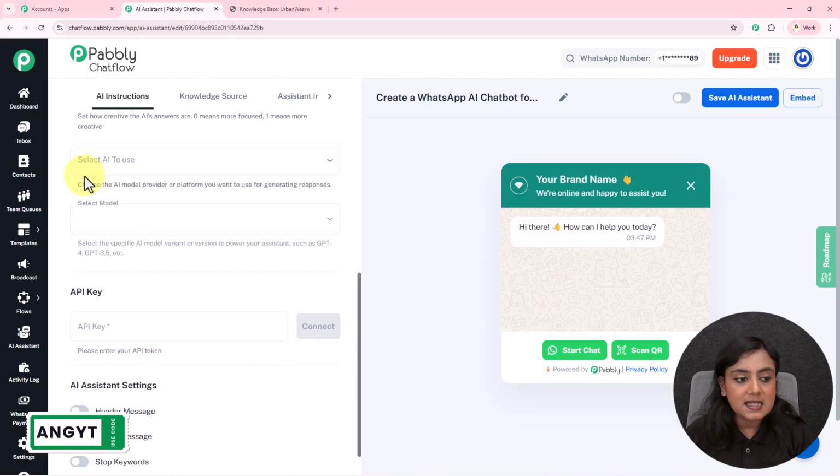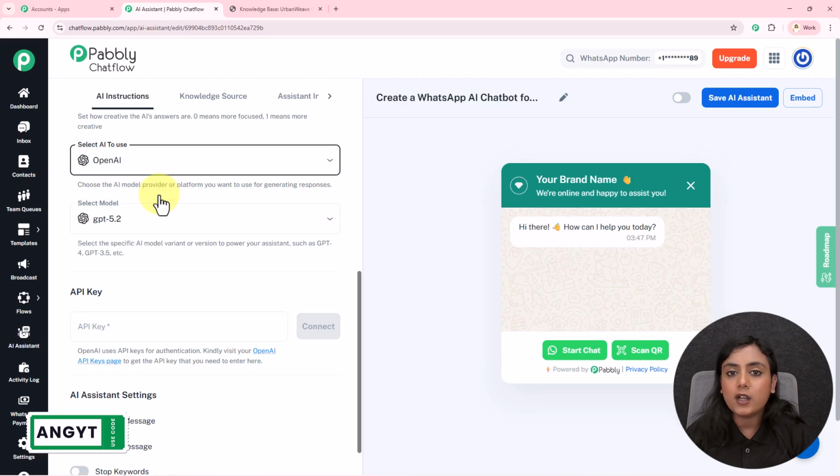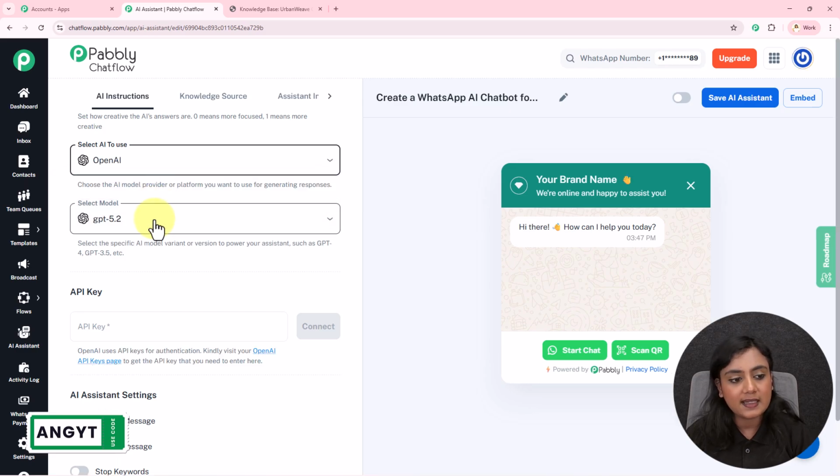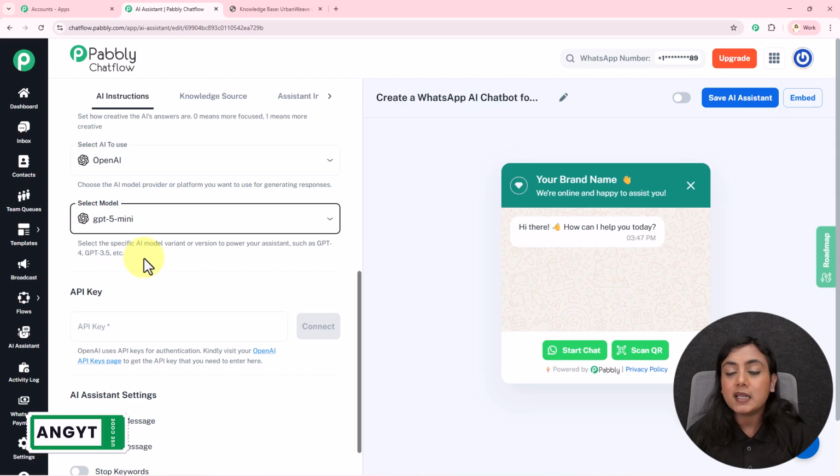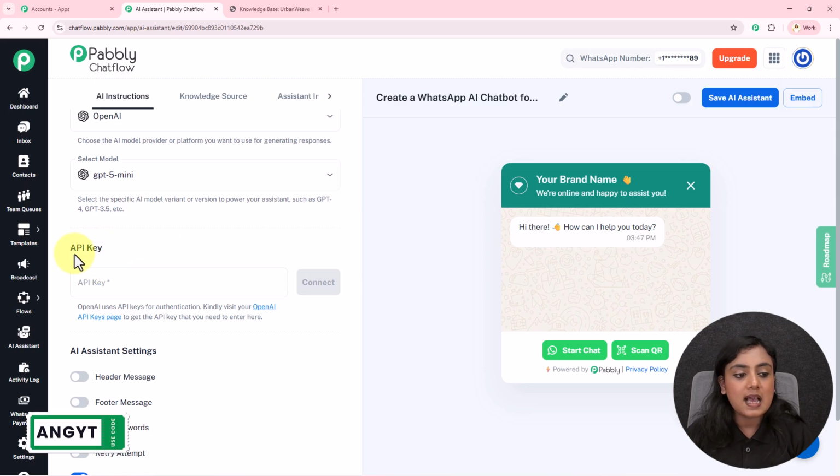Okay. Next is select AI to use. Currently we have only one option of OpenAI, so I will select that. And then for the model, I will select it as GPT-5 mini. You can select the OpenAI model according to your requirement. Okay. Next, it is asking for the API key.